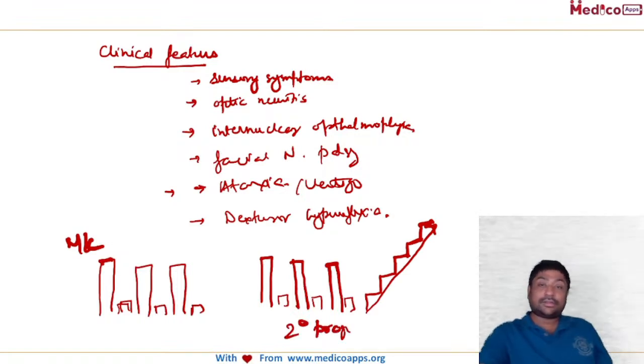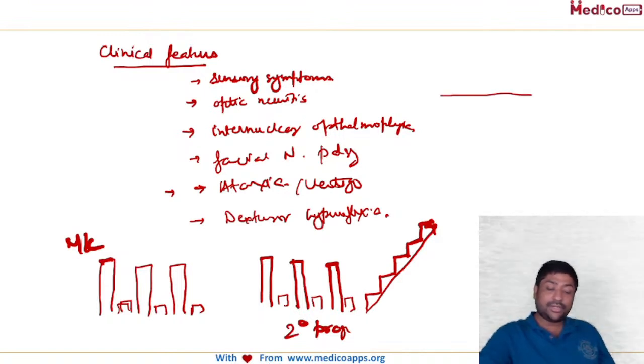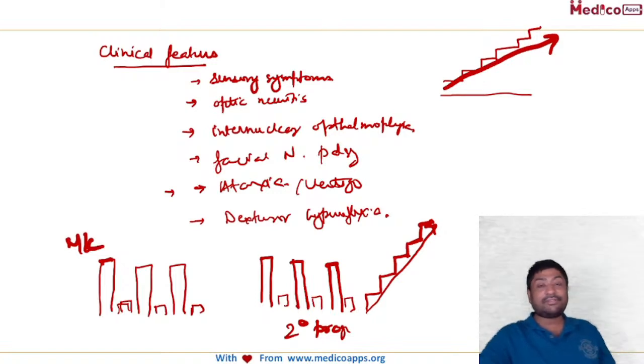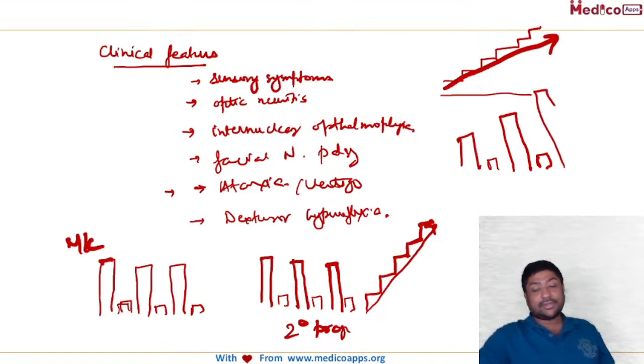The third may be primary progressive, which means the patient from the very first never had a relapsing remitting course, but always a progressive one. This is called primary progressive, which is relatively rare. And another type is when he is having relapses and remissions, but with each relapse the symptoms are increasing.